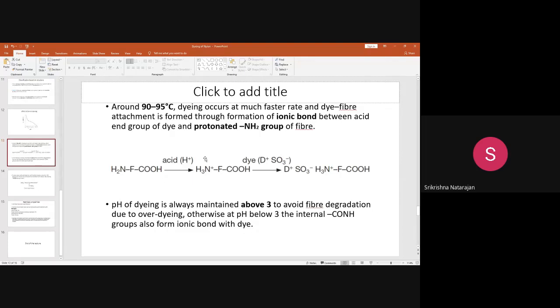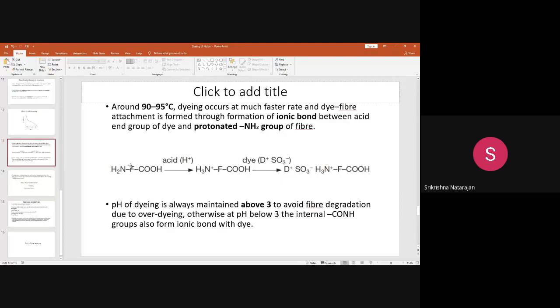Just keep this in mind. How will the dye-fiber attachment take place? An ionic bond will take place between the acid end group of the fiber, you can see here COOH, the carboxylic acid group, and the amino group of the fiber.